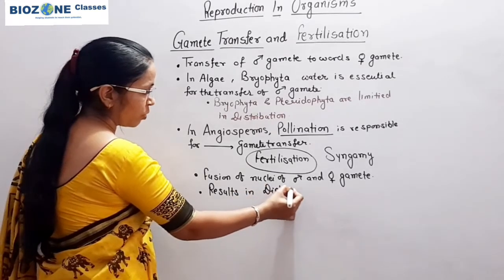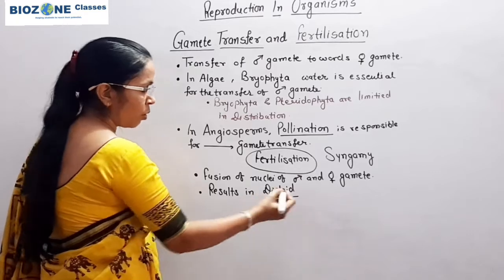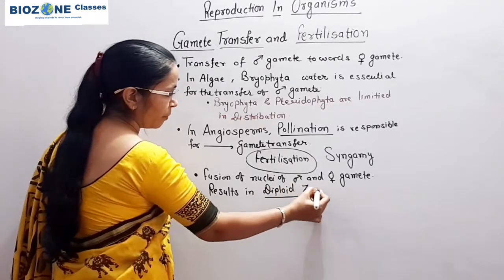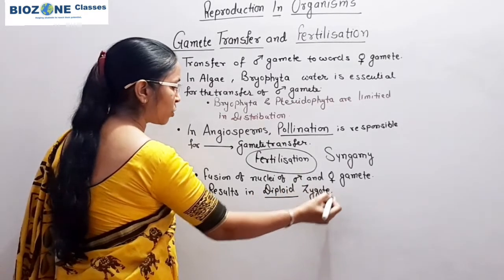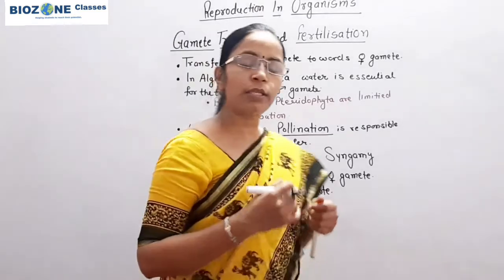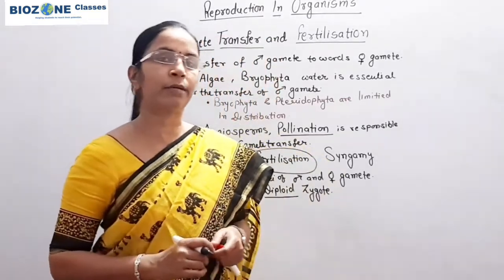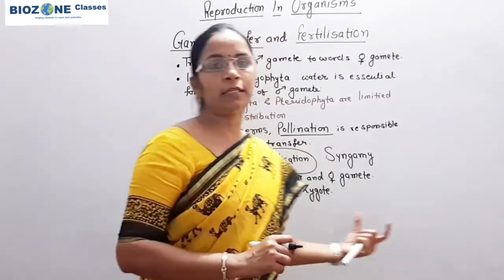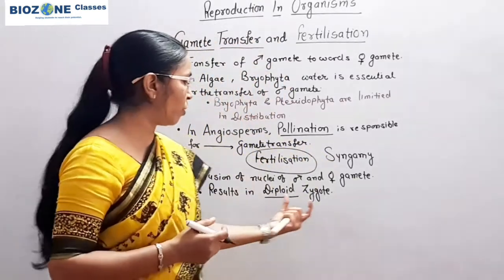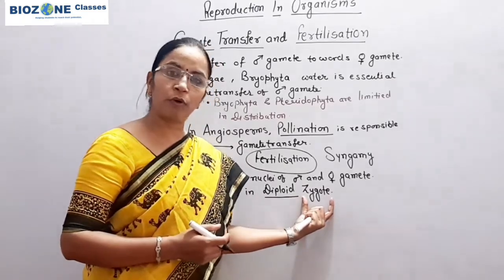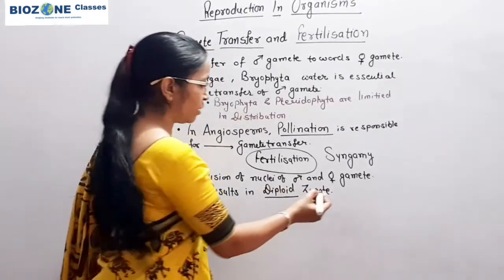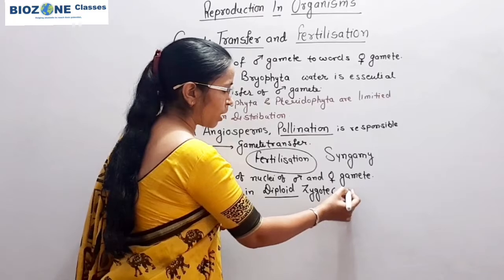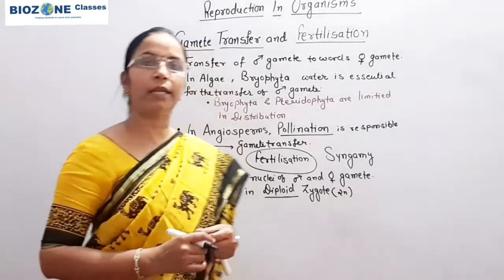All sexually reproducing organisms show fertilization as well as the unique phenomenon of zygote formation. Zygotes are always diploid in nature.